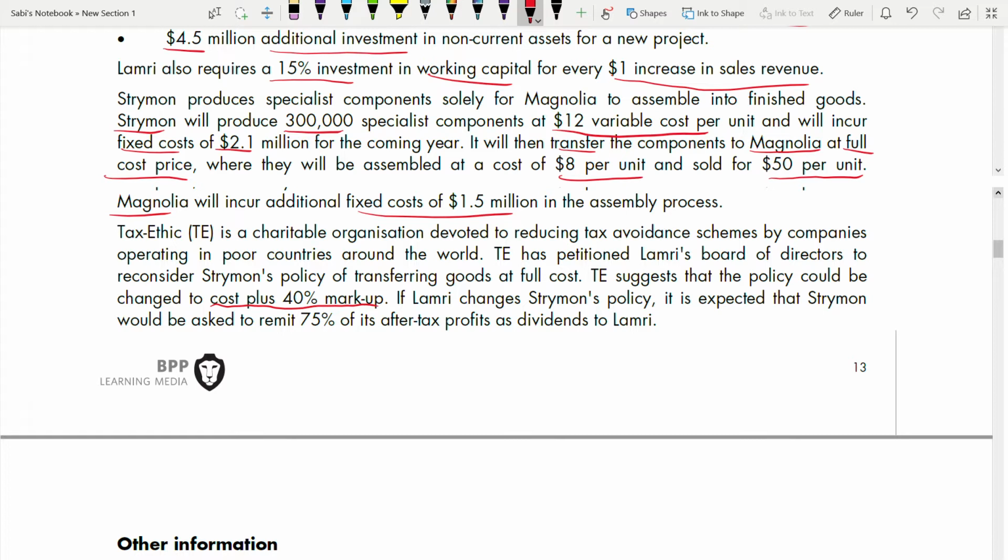So you have to calculate the dividend capacity before the change and after the change. That's your job. If Lamri changes Strymon's policy, it is expected that Strymon would be asked to remit how much? Currently Strymon is not remitting any dividends to Lamri. But under this proposal, cost plus 40% markup, Strymon will now pay 75% of its after-tax profit as dividends to Lamri.